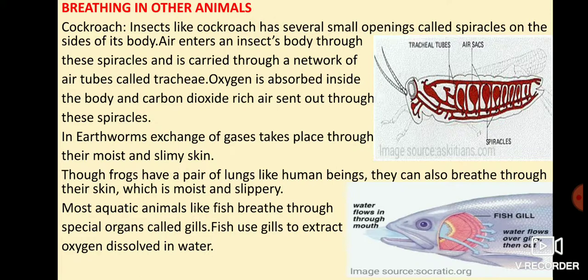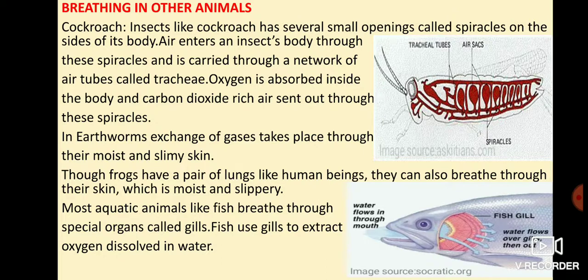When frogs are on land, they use these lungs for breathing. And when they are under the water, they breathe through their skin, and the skin of frogs is moist and slippery. Through this skin they breathe.